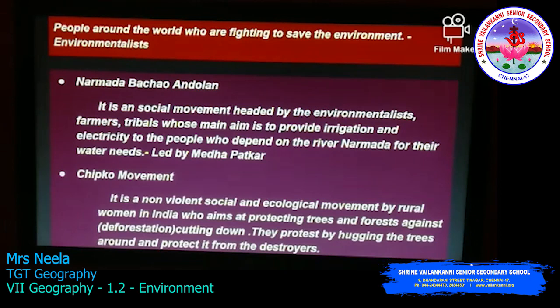Children, we saw in all these slides about the natural environment and the human-built environment. In this whole chapter, you learnt a lot about what is happening and what we are doing to disturb the ecosystem and the environment. Now, there are some people around the world who are very much conscious about the future and want to give sustainable development to the future generation.